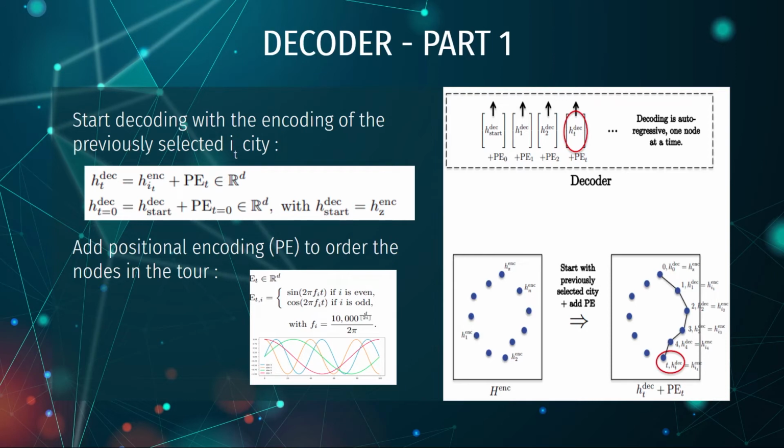So, part 1. We start with encoding of the i_t city. It is calculated as H dec sub t equals H enc sub i_t plus positional encoding at t, where H dec sub 0 is initialized as H enc of the dummy node Z. Add positional encoding P to order the nodes in the tour. The positional encoding is calculated as sine 2 pi f_i times t if i is even and cos 2 pi f_i times t if i is odd. The decoder would have access to the cities added in the tour so far and would therefore add the i_t city at its optimal position in the partial tour.